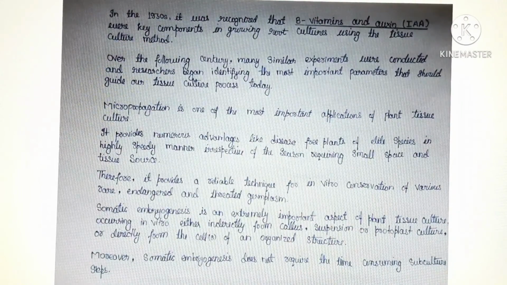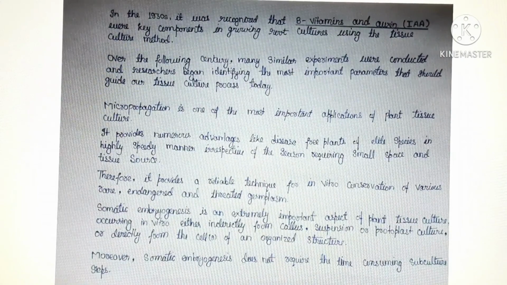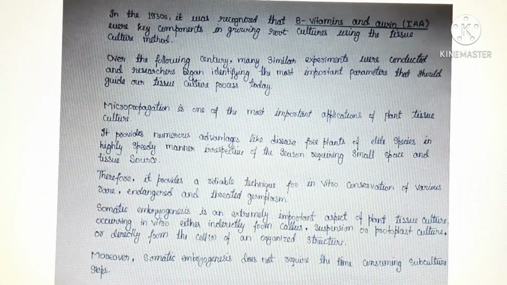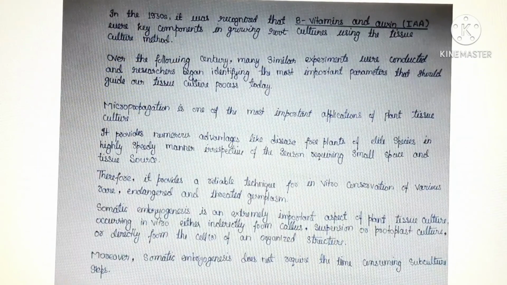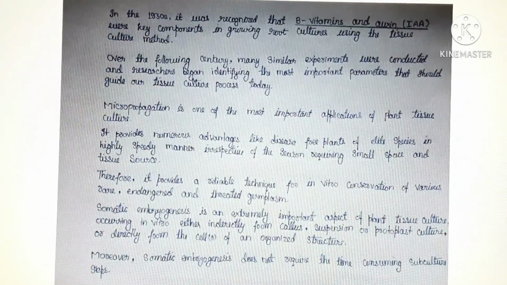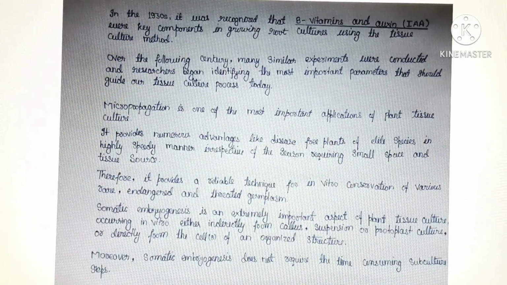In the 1930s, it was recognized that vitamins B and auxins were key components in growing root cultures using the tissue culture method, where auxin helps in cell differentiation, cell division, organogenesis, embryogenesis, and cell elongation. Over the following century, many similar experiments were conducted, and researchers began identifying the most important parameters that should guide our tissue culture process today.